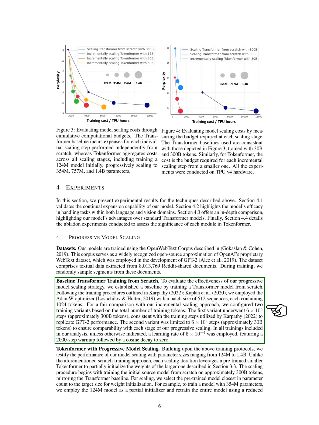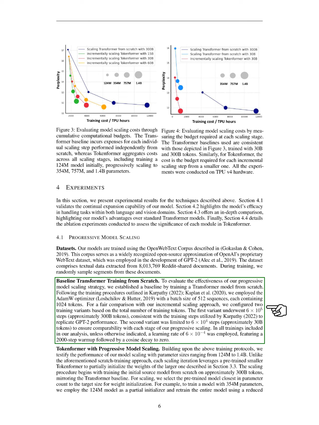We use the AdamW optimizer with a batch size of 512 sequences, each with 1024 tokens. We create two training variants based on the total number of training tokens, one with approximately 300 billion tokens and another with about 30 billion tokens for fair comparison. We then test our model scaling with parameter sizes from 124 million to 1.4 billion. Each scaling step uses a pre-trained smaller Tokenformer to initialize the larger model's weights.